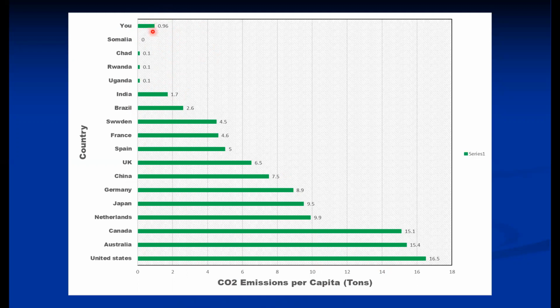Viewers, you can also compare; at present mine is 0.96 ton, but still we can reduce this. Almost zero consumption is in Somalia, and maximum consumption is in the United States. Most of the developed countries' energy usage is tremendous or huge, and consequently the CO2 emissions are also high.